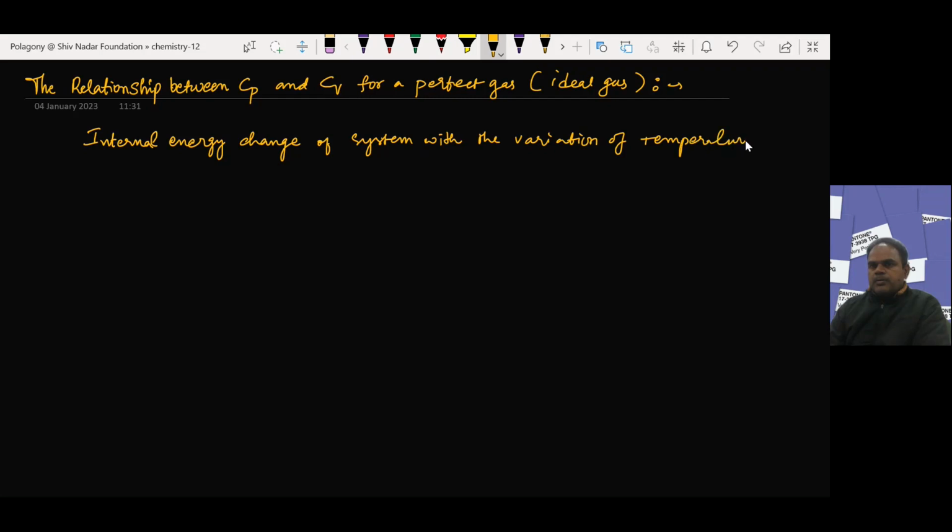As you know, the internal energy change delta U is a state function. It is a function of temperature and volume, where temperature and volume are state functions, state variables. So the internal energy change also depends upon the temperature and volume change. That means the change in the internal energy is a function of temperature and a function of volume, we say.